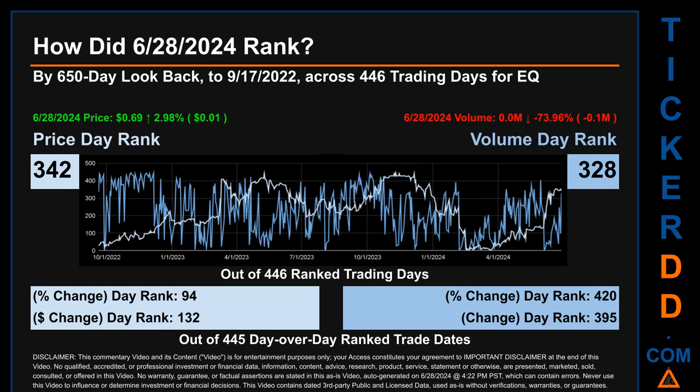The price's day-over-day percentage change, jumping 2.98% on June 28, 2024, had a day rank of 94 while its dollar difference of 1 cent had a rank of 132 when compared day over day across 445 trading days. Volume's percentage change and difference were ranked respectively at 420 and 395.